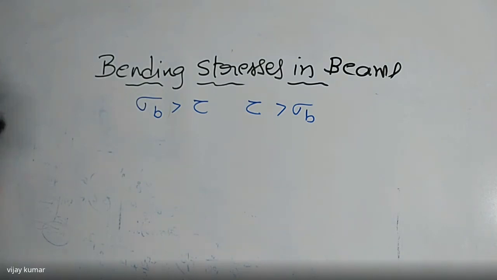Why? Because there is no shear stress. That is only an assumption. There must be a shear stress in the beam. We can find the shear stress also. But here we are going to discuss only bending stresses in beams completely. Okay.